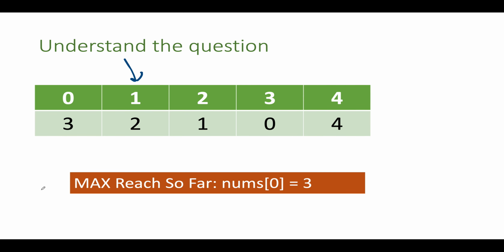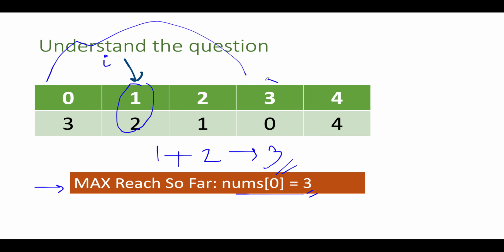You'll understand it better. The max reach so far variable has been initialized to nums of 0 and its value is 3. Let's start the iteration. My I is pointing to 1. So max reach is 3 so far. 3 is greater than 1. We are good. How much reach will index 1 cause? It will cause 1 plus nums of 1, which is 2. That means the reach from 1 happens to be equal to 3. Will this affect the max reach variable? No. Since from 0 your maximum reach was 3, from 1 as well your maximum reach is 3. So it won't impact. Let's continue the process.